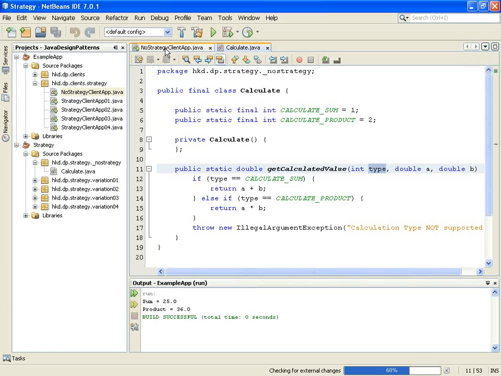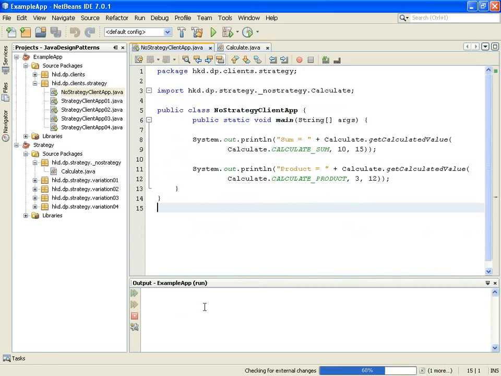And this is the client application, and I am just executing it, and you will see the output that will come: the calculated value 10 and 15 will be 25, and the product 3 into 12 should be 36.